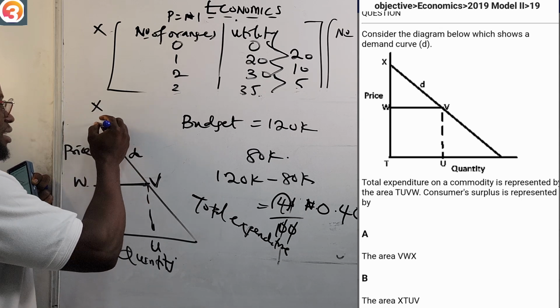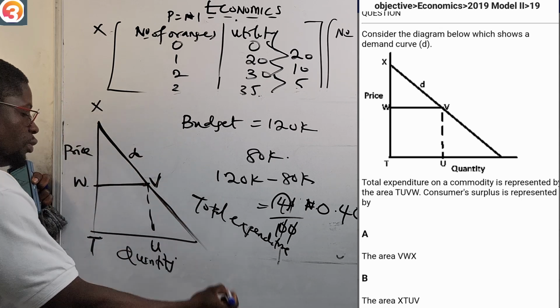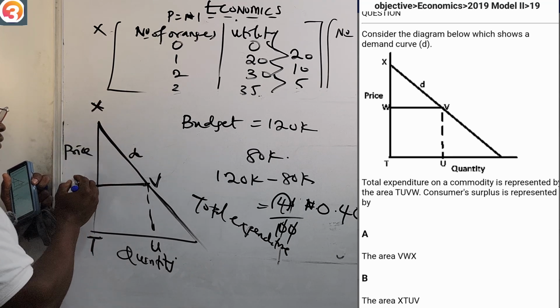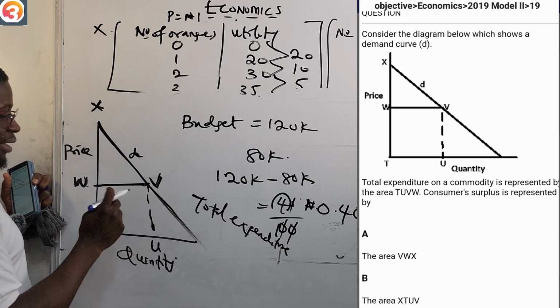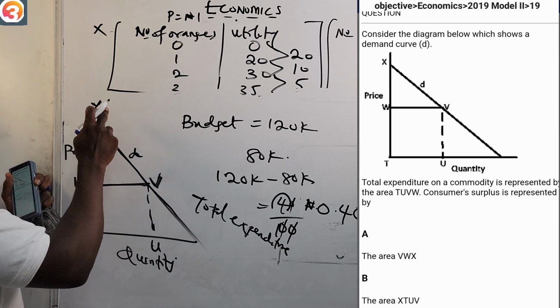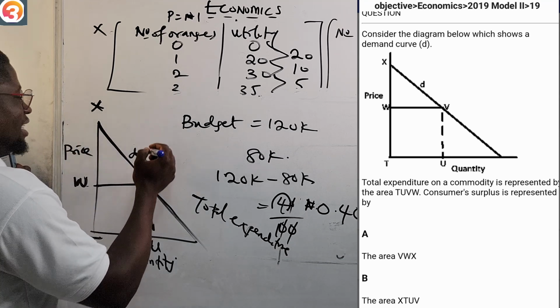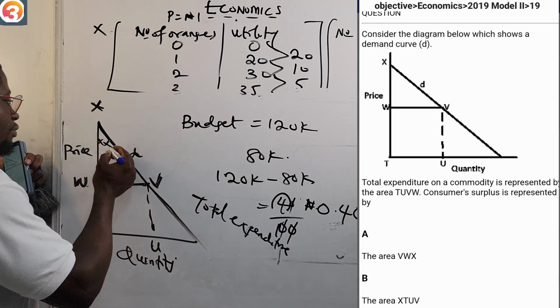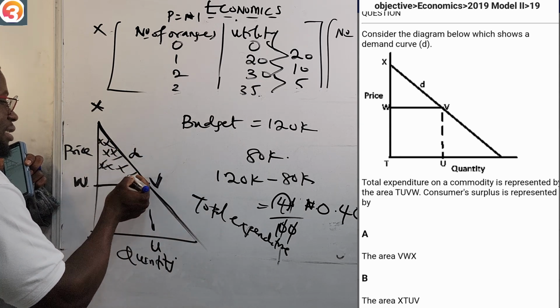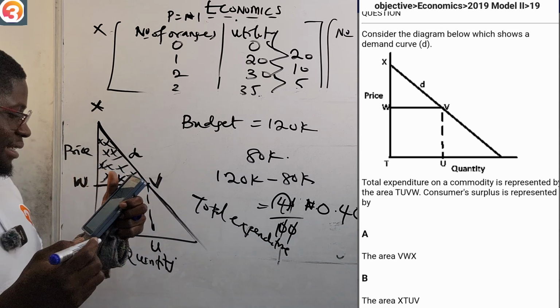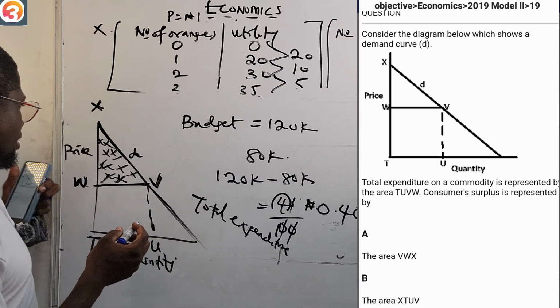So this is our demand curve here, it goes down like this. The area here is X, W, and V, VWX, and we know that it is the area of the triangle of this region that is the consumer surplus. A says the area of VWX, very correct.